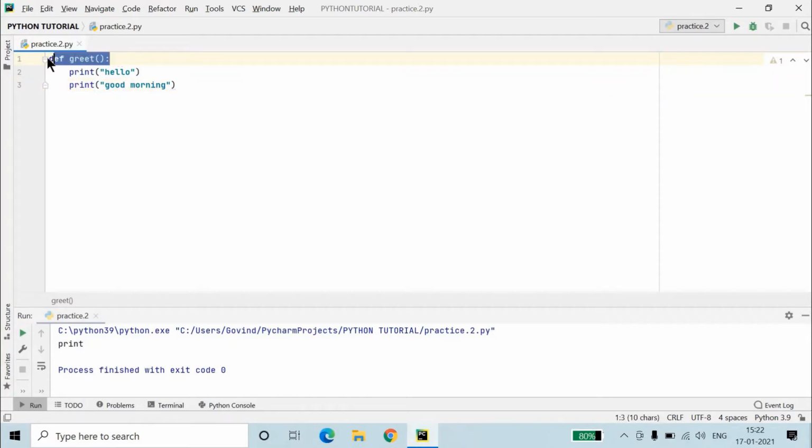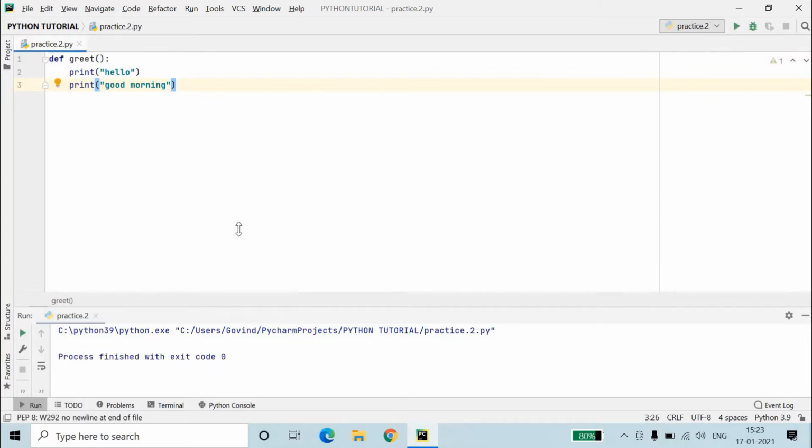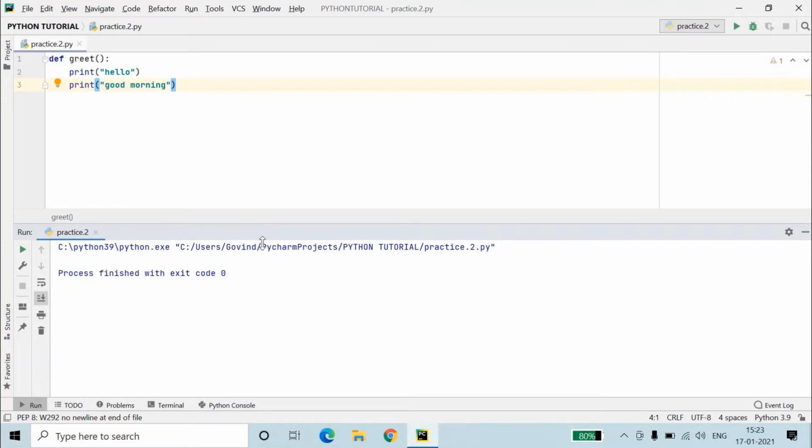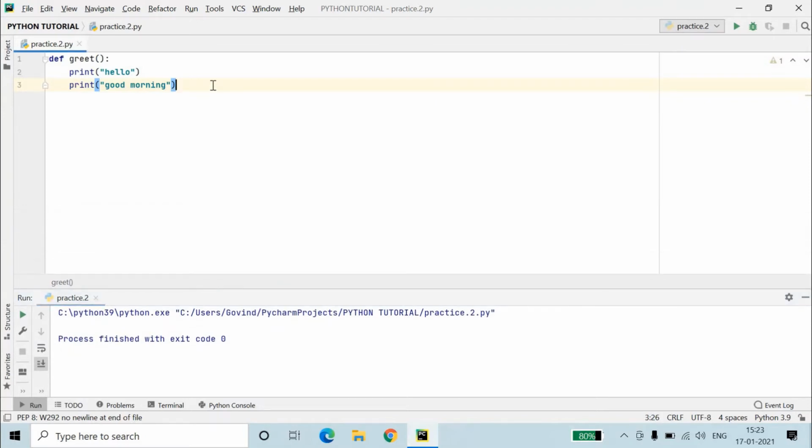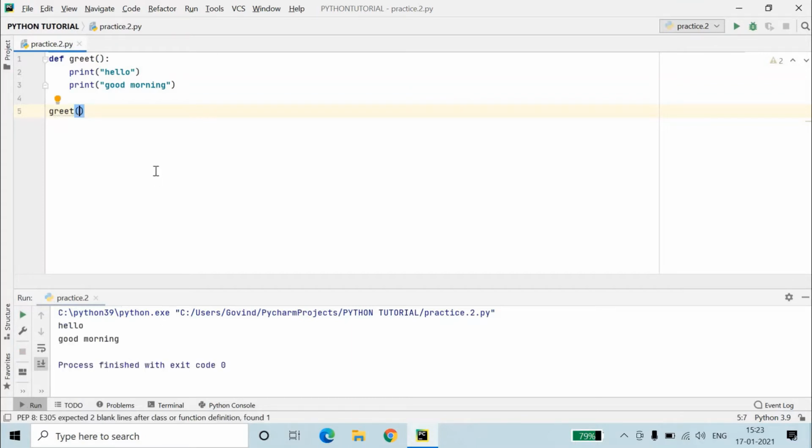Pay attention here. This is the declaration of the function. These are the print statements which have been declared inside the function. This is also a print statement. Now if I run this, you can see there is no output. Why? Because we haven't called this function. Now it's time to call the function so that it returns the value, whatever we have defined inside the function. For this, just scroll down and write the name of the function, which is greet. And now when you run the code, you will see hello and good morning. So this is the basic program for a function.